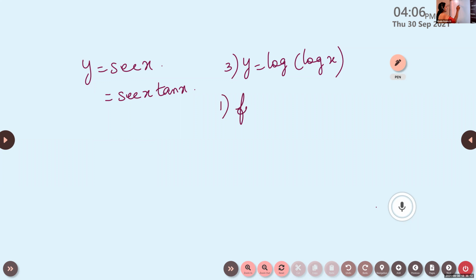Find dy by dx. And one more part is included here. What is e raised to y into dy by dx? Find what is dy by dx. And the second part is e raised to y into dy by dx.